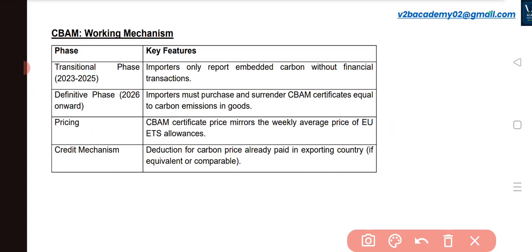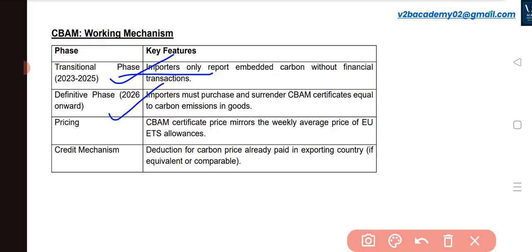So basically you don't need to remember the inner lines of this particular CBAM, but you need to remember that there are 4 phases. So the transitional phase is from 2023 to 2025, where importers only report embedded carbon without any financial transactions. So for example, if we are importing any steel product, we'll report to the European Union that this particular product contains so and so units of carbon.